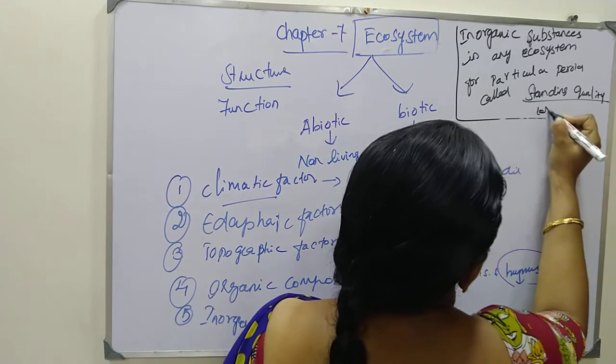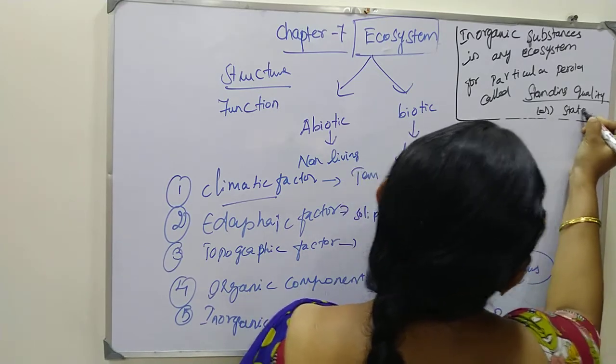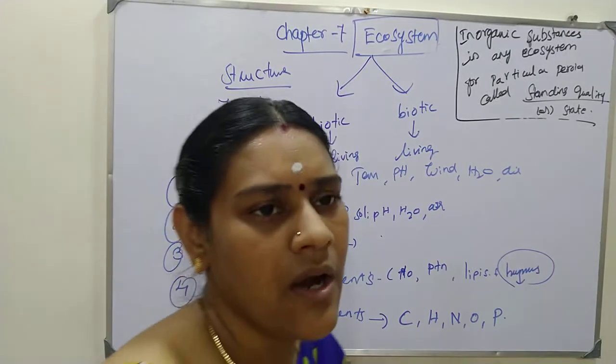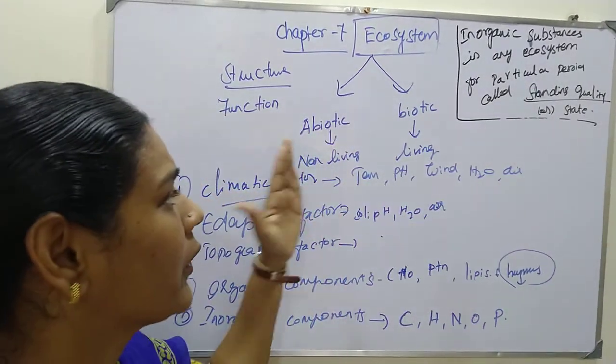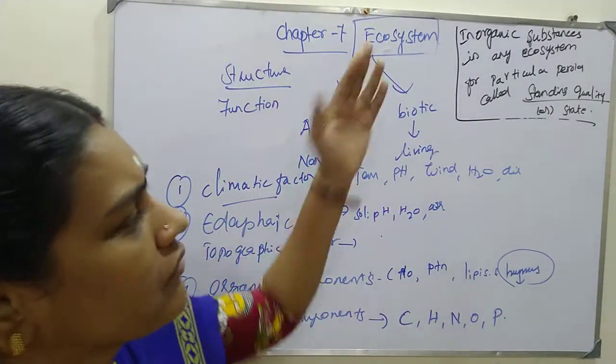Standing state, standing quality, you should know about this term. Okay, that's about the abiotic component of the ecosystem.